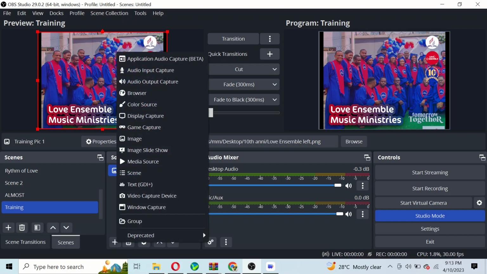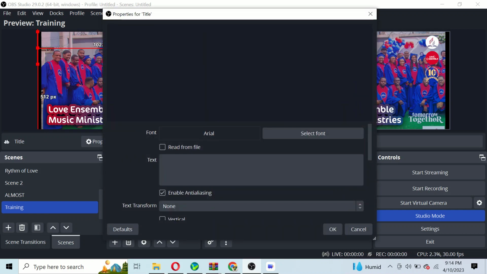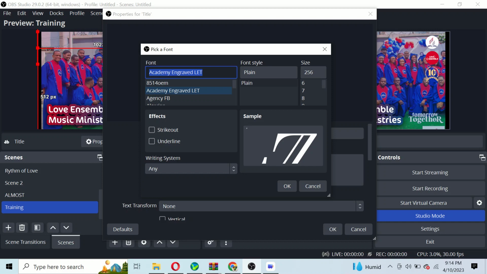So I will go to add source again, and this time I will select text, and I will say what should be the title of my text. Title is a name, and then I will make it okay. And then in this properties for title dialog box, I will see where to arrange my text. This is a font. The font I'm using is Arial. I can click on this select font to change the font type. You can see, if you're used to Microsoft Word, you can see the different font names. So you can click any one you like, and you can see a sample here of how it looks.